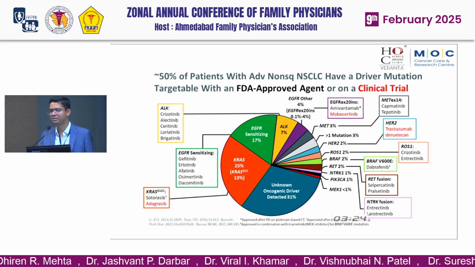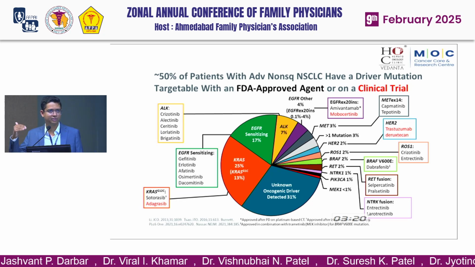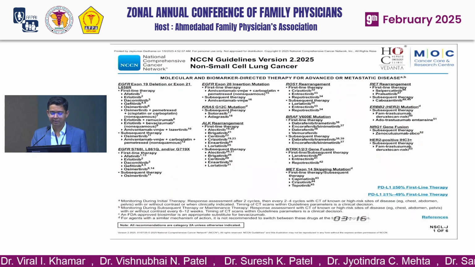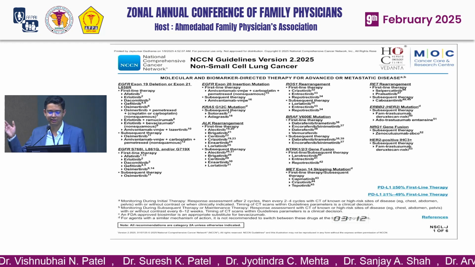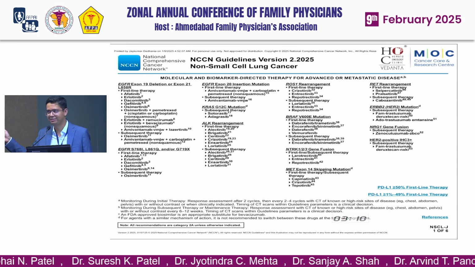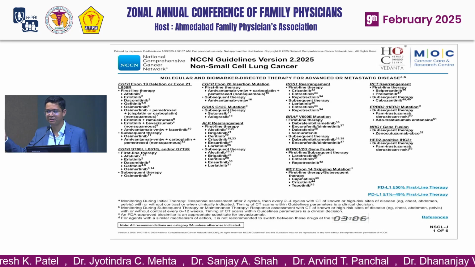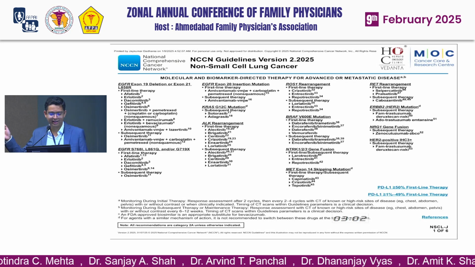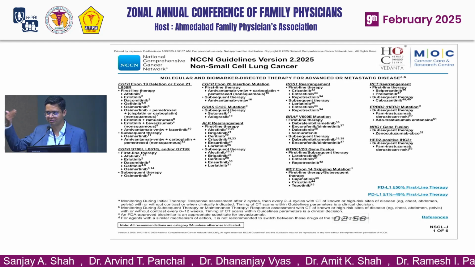In almost 60% of lung cancer patients there are some mutations, and for those there is a drug available. Only 30% of patients with advanced lung cancer require chemotherapy, and these are the targeted agents that have been made available only for lung cancer. This list was downloaded 3 days back, and perhaps this guideline might have changed today and one new molecule will be added. So it is a constantly developing field.